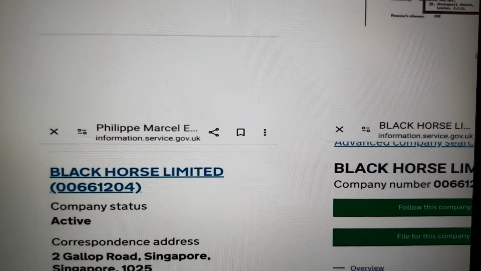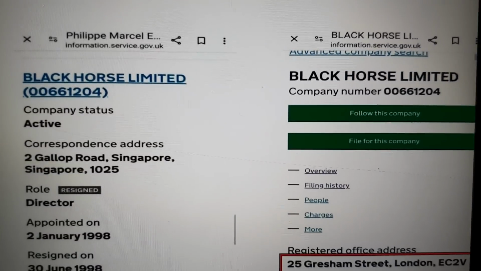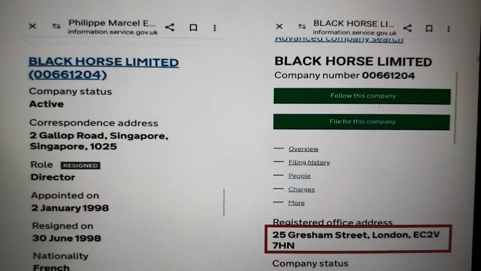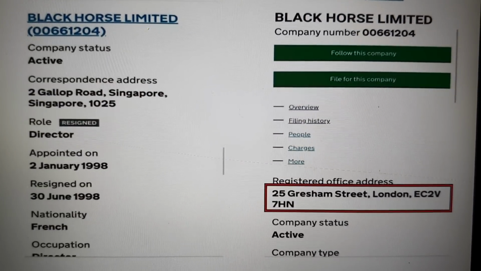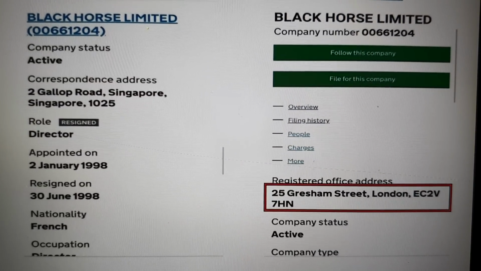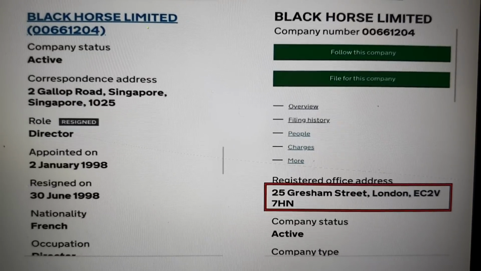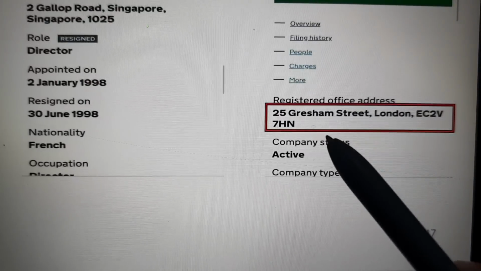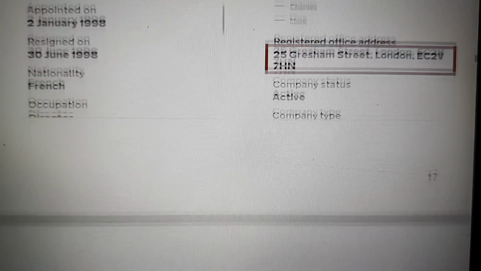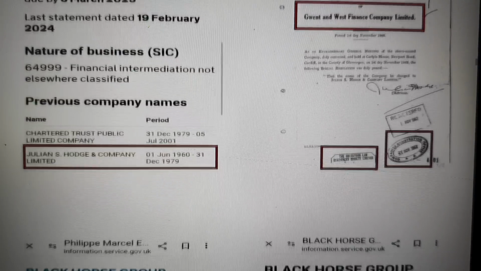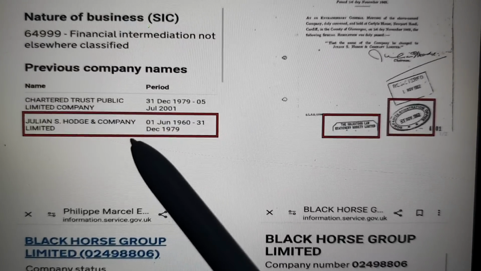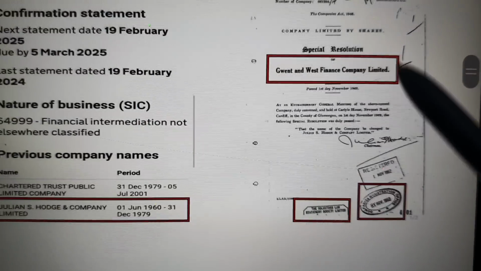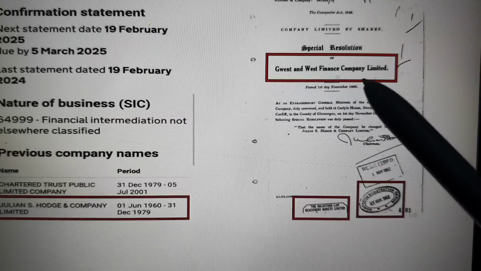So now Black Horse. Now I've acquired what I suspect to be forged Lloyds Bank documents through my company. You can see those. They're in the document file. You can go and look at a couple of examples of them. I've got many more. And you'll see the misalignment with the figures within the tables within those documents. But let's look at this company, Black Horse, because that's associated, isn't it? Hopefully you'll know Black Horse is associated with Lloyds Bank. And here you go, you've got Gresham Street, but a different number in Gresham Street again. Now here's what it should say on the incorporation document from 1960. Julian and Hodge Company Limited. And it's completely different. Gwent and West Finance Company Limited.